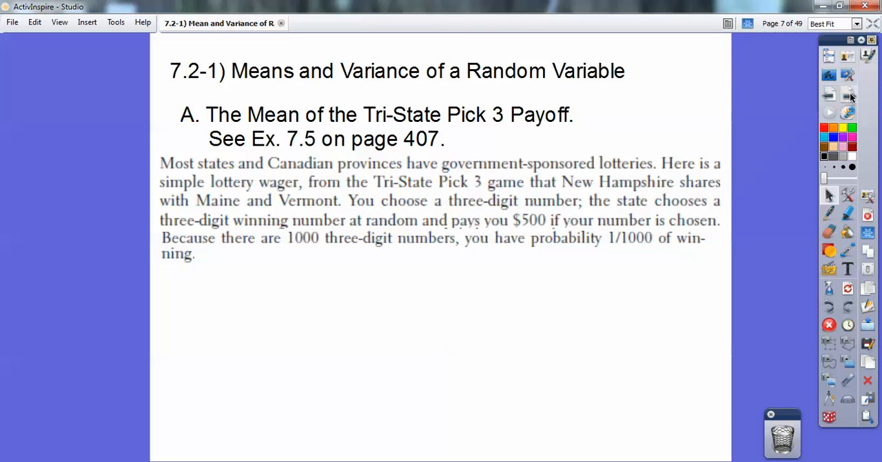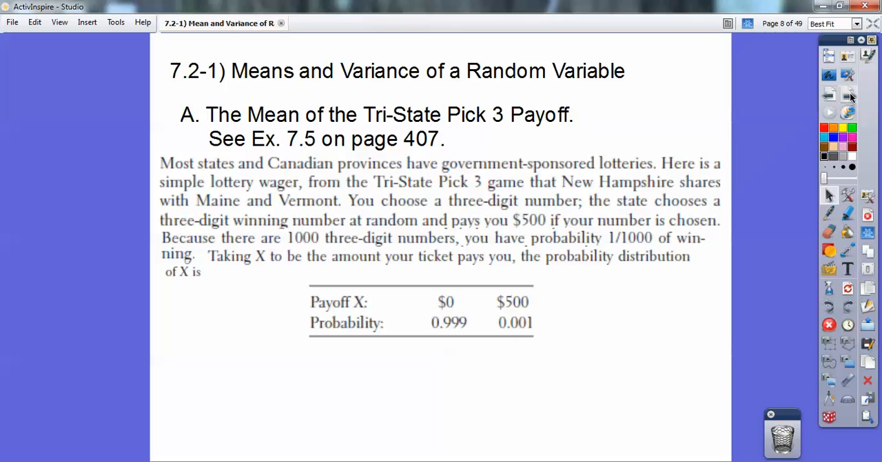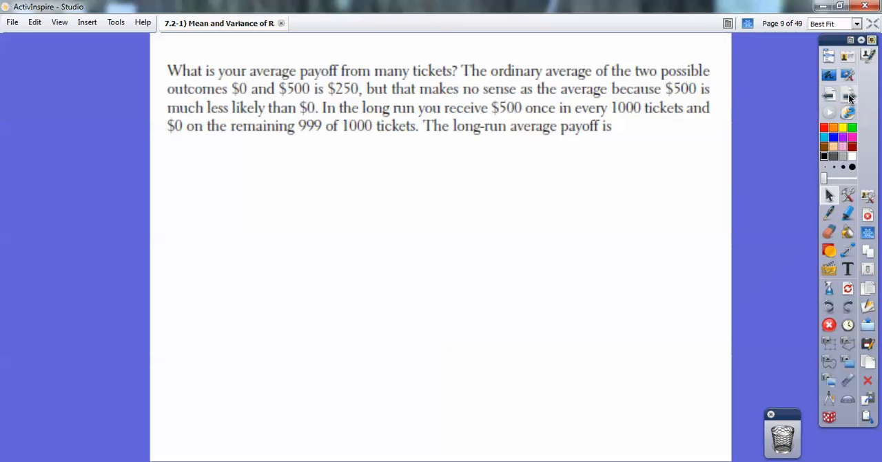Sounds pretty good. Because there are 1,000 entries, you have the probability of 1/1000th of winning, right? Okay, because 3-digit numbers make 1,000 entries, 000 all the way up through 999. It's 1,000 numbers. So here's the payoff, you guys. The payoff is $0 999 times out of 1,000. You would win $0 in the long run. You could get lucky, but that's the payoff in the long run. And the payoff of $500 has probability 0.001, which is 1 in 1,000. Okay, makes sense? Yes.